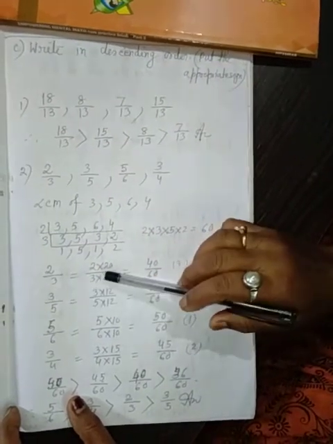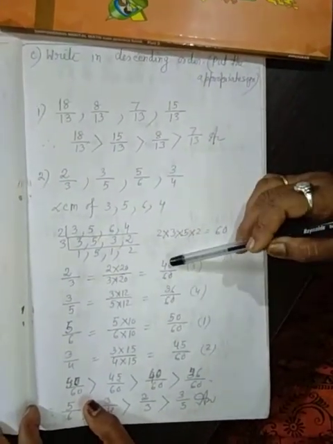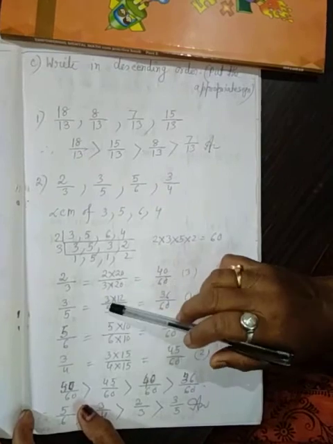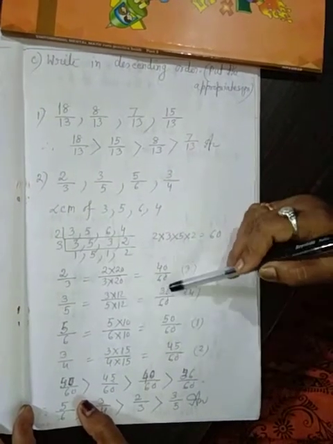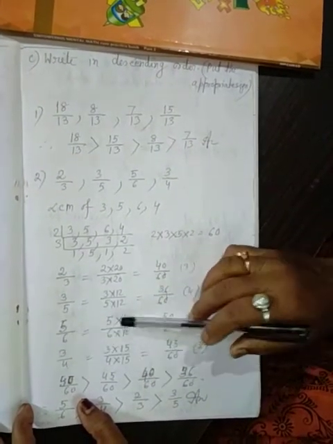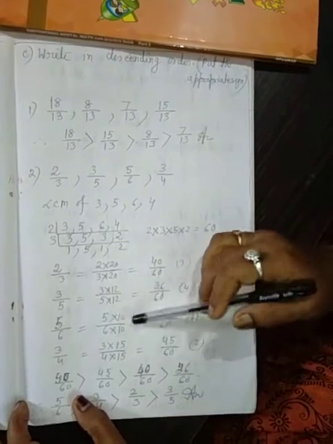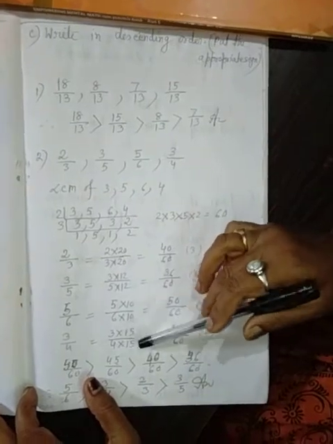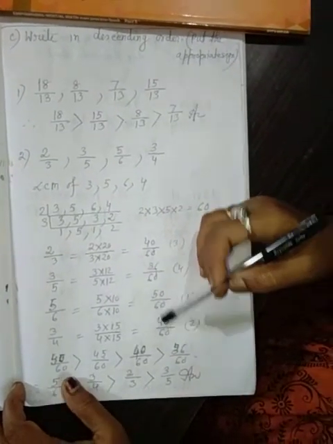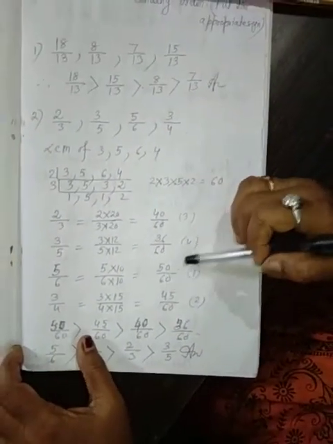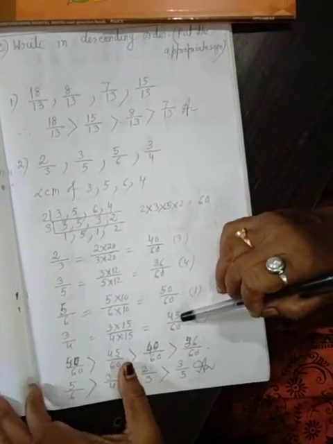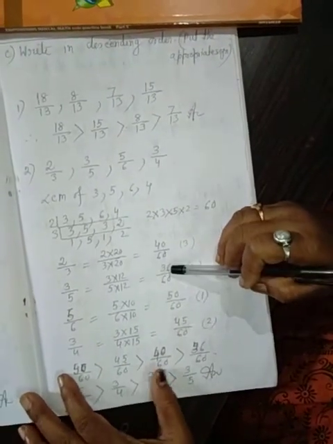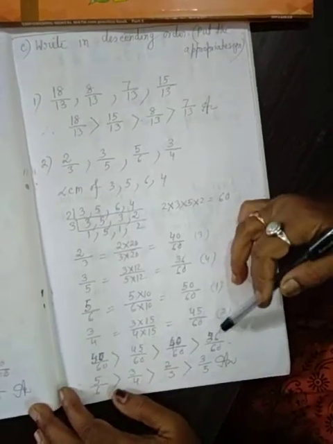2 by 3 equal to 2 into 20, 3 into 20, 40 by 60. 3 by 5 equal to 3 into 12, 5 into 12, 36 by 60. 5 by 6 equal to 5 into 10, 6 into 10, 50 by 60. 3 by 4 equal to 3 into 15, 4 into 15, 45 by 60. That is 50 by 60 greater than 45 by 60 greater than 40 by 60 greater than 36 by 60.